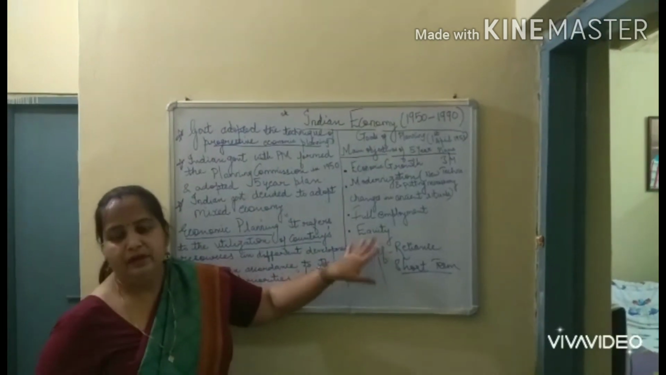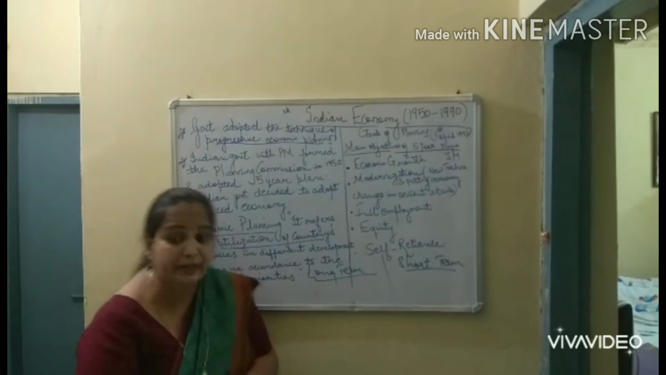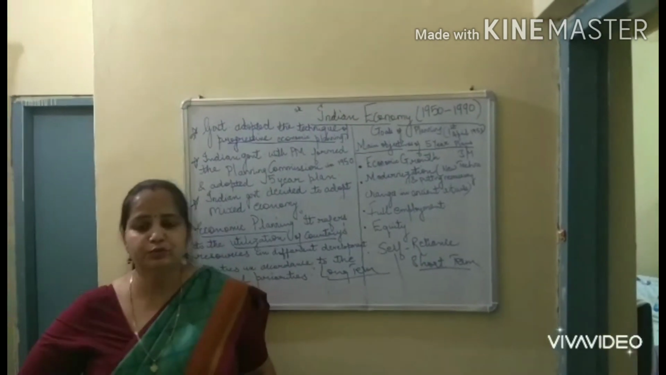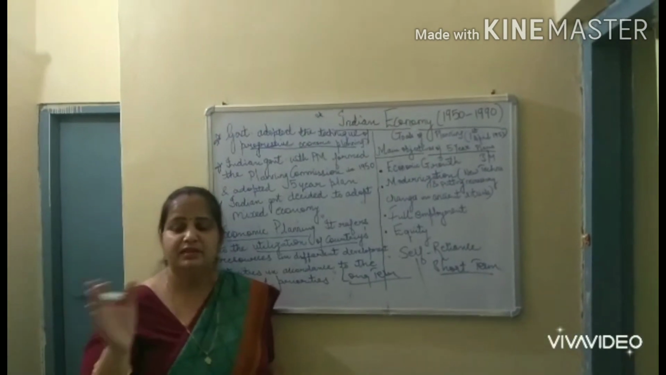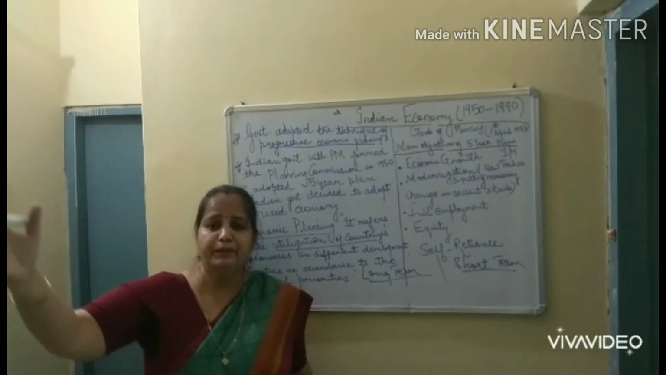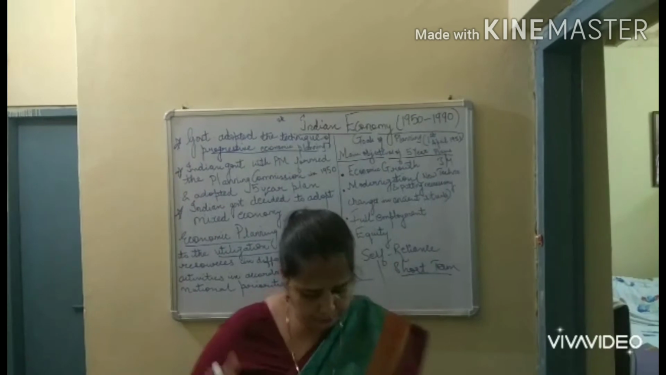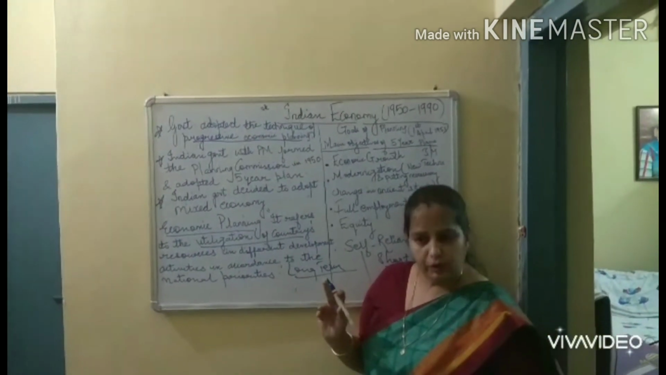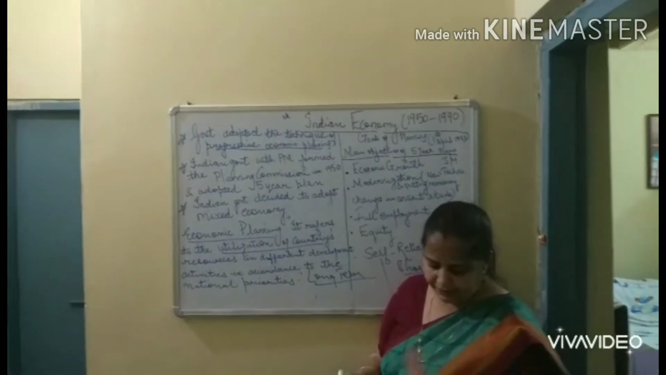Next is equity. Equity means equitable distribution of income and wealth. There should be equal distribution of income and wealth. It should not happen that only a few people are rich and more people are poor. There should be an equal distribution of income and wealth in an economy over a given period of time.